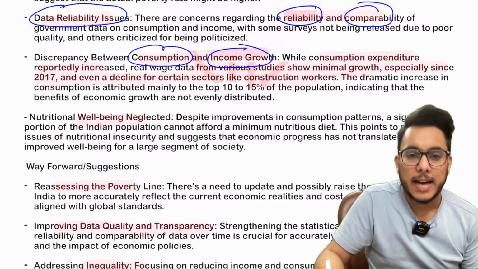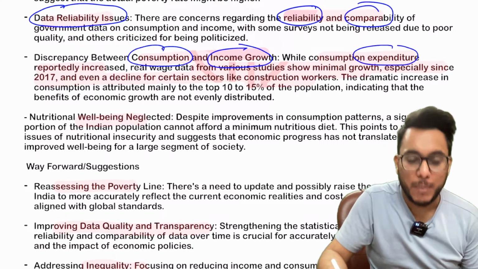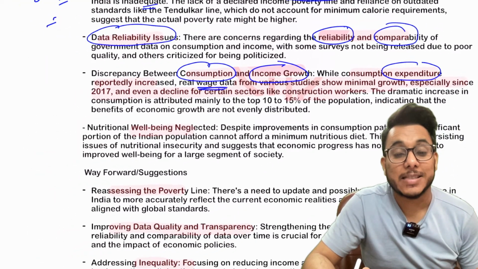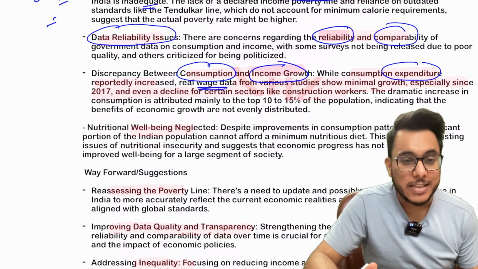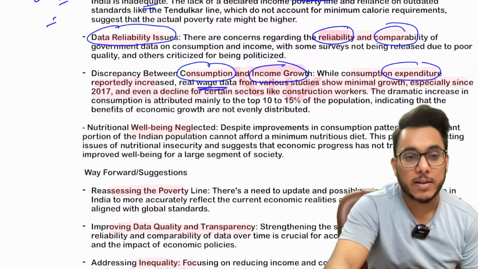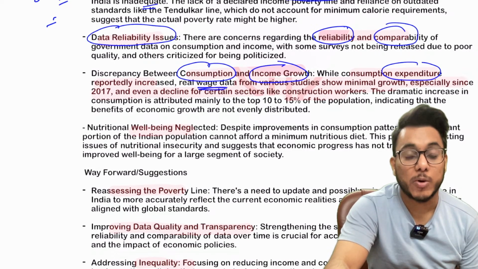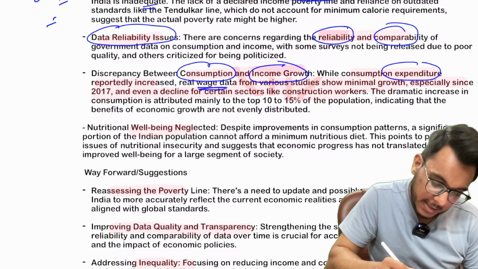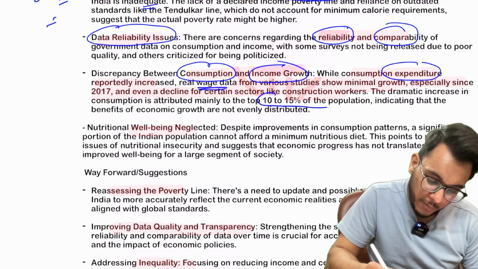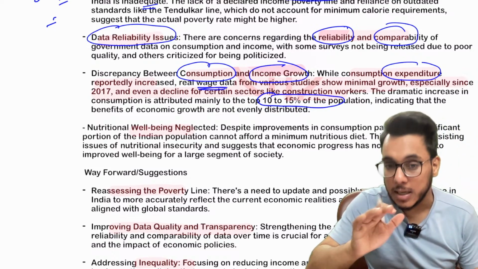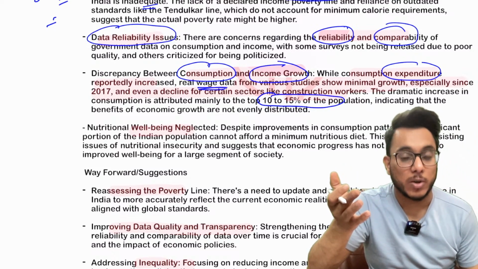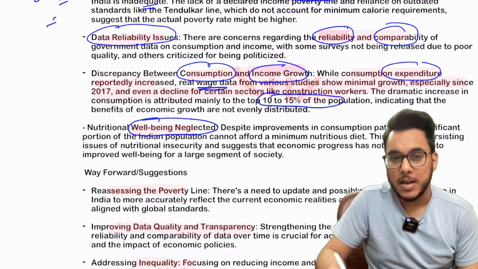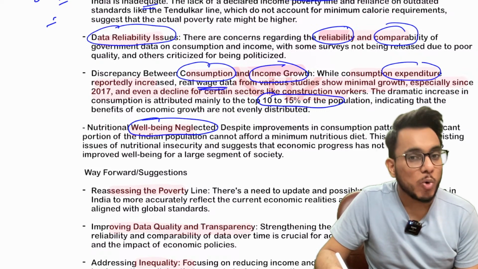Now see this particular thing. It has been said that consumption expenditure is increasing, but are the real wages increasing? Real wage takes into account the effect of inflation. If we see, particularly after 2017 and after the pandemic, wages have gone down, particularly in the construction sector. So they say that there is a dramatic increase in consumption in the top 10 or 15% of the population, but consumption for other people has not increased and real income has not increased. Nutritional well-being is neglected.